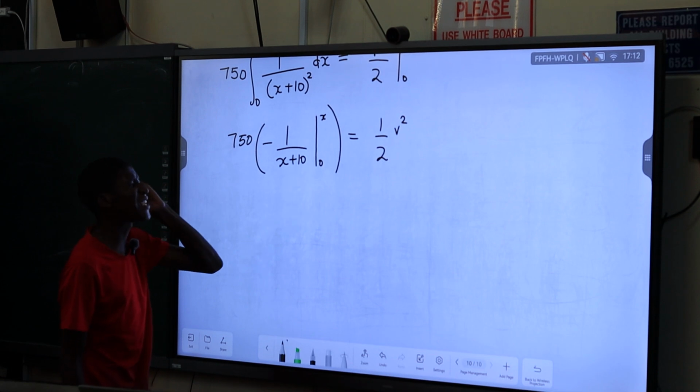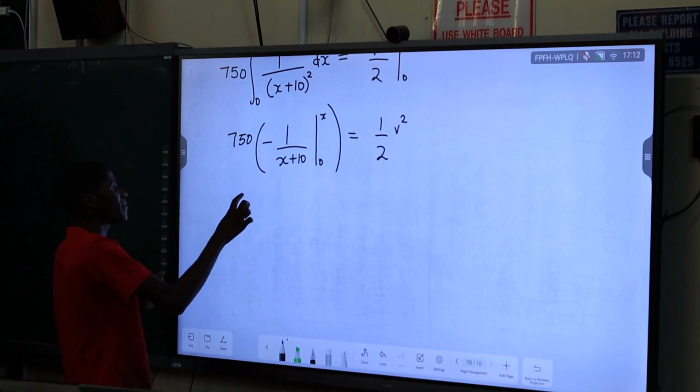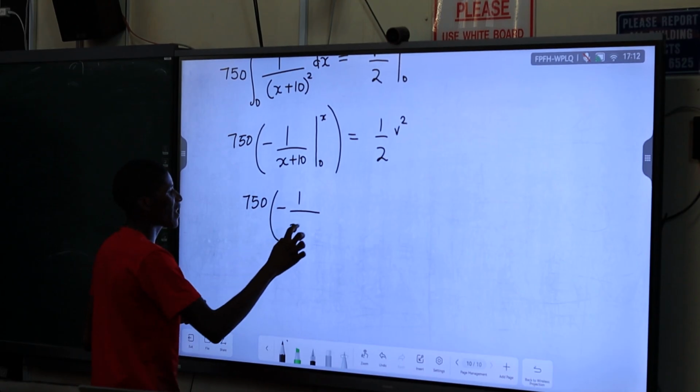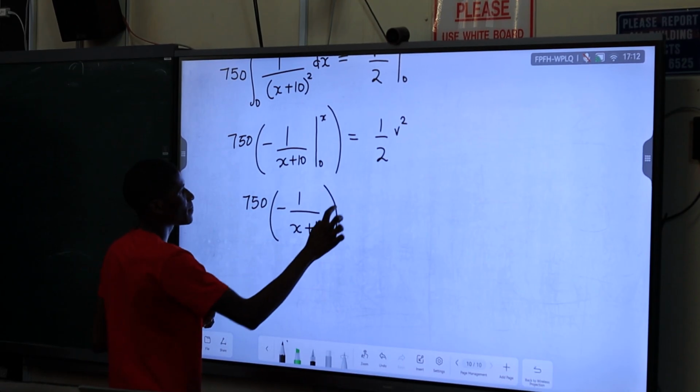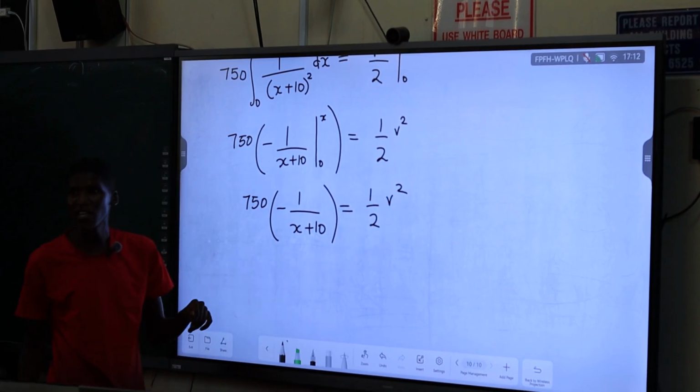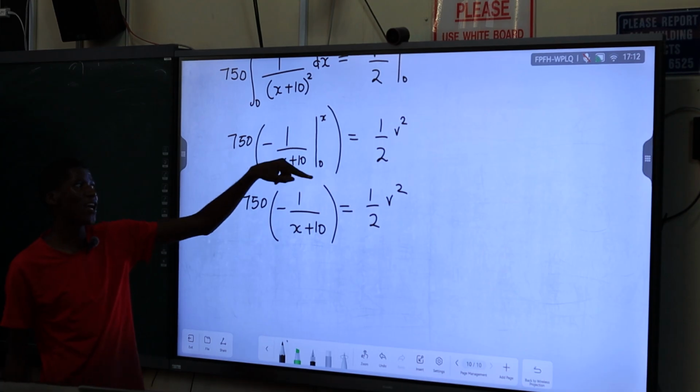So solving for our v in terms of x. This is going to be 750 times negative 1 over x plus 10, which must be equal to half v squared. You substitute the bounds, upper and lower.